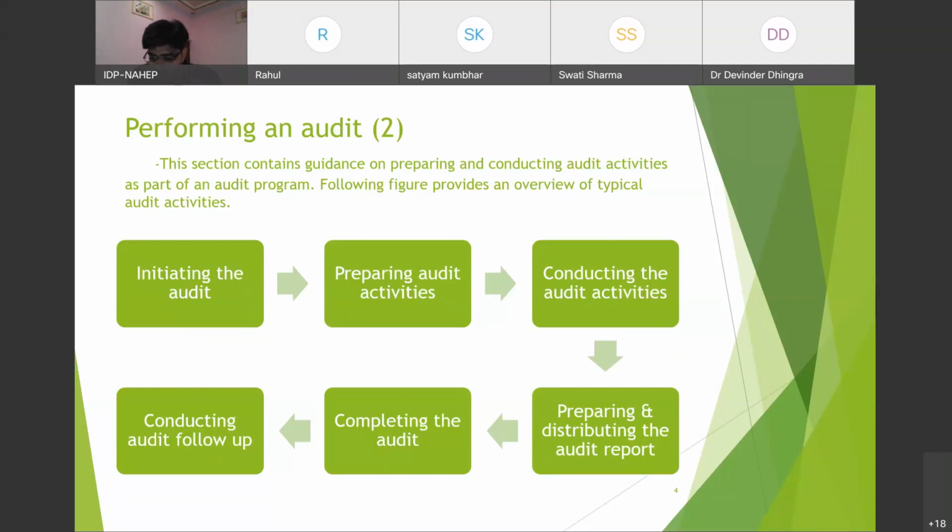First is initiating the audit. These are the only steps. We will discuss them in brief in the next slides. The first is initiating the audit, preparing audit activities, conducting the audit activities, preparing and distributing the audit report, completing the audit, conducting audit follow-up.